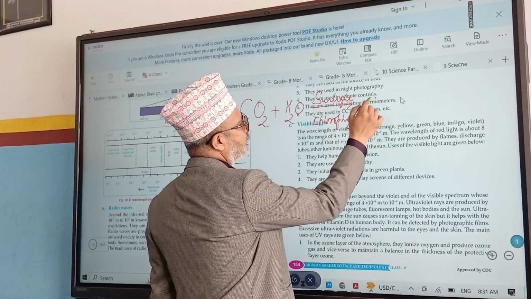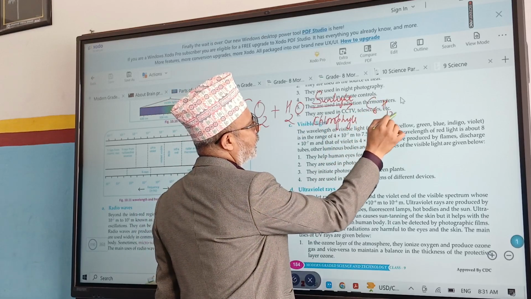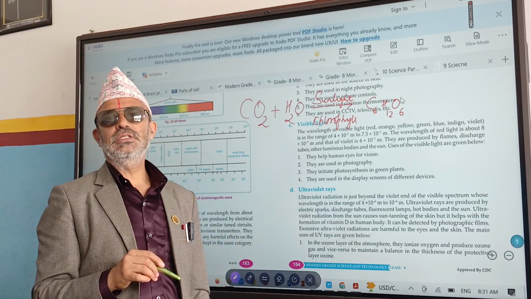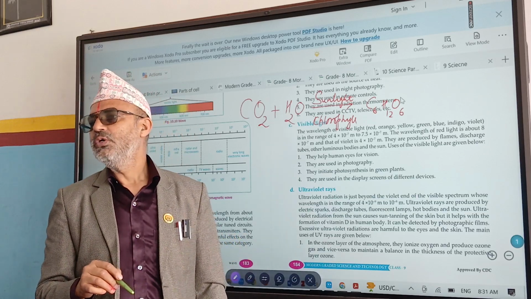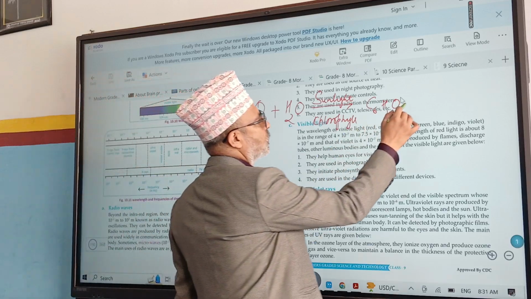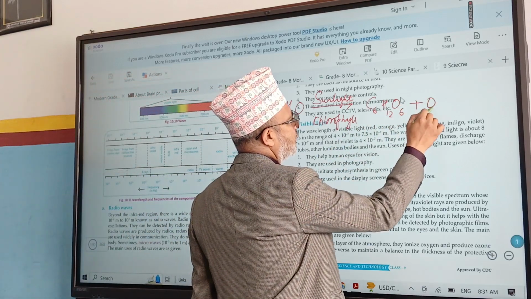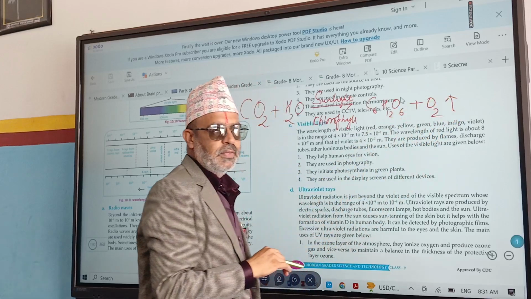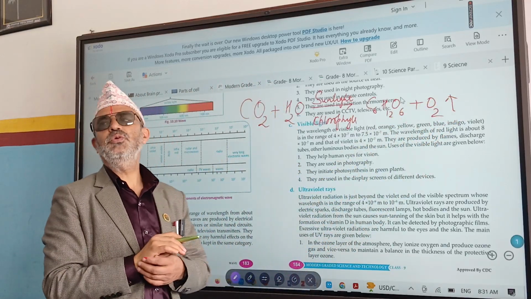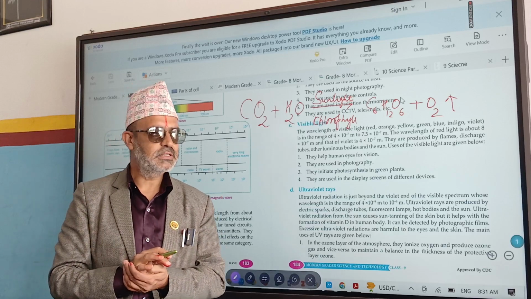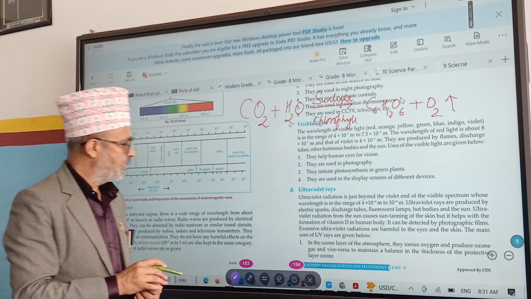Then what do you get? C6H12O6, which is glucose or starch, plus a beneficial thing. What does it give? Oxygen gas. So plants are much more beneficial for us because they give us oxygen, which is essential for respiration.